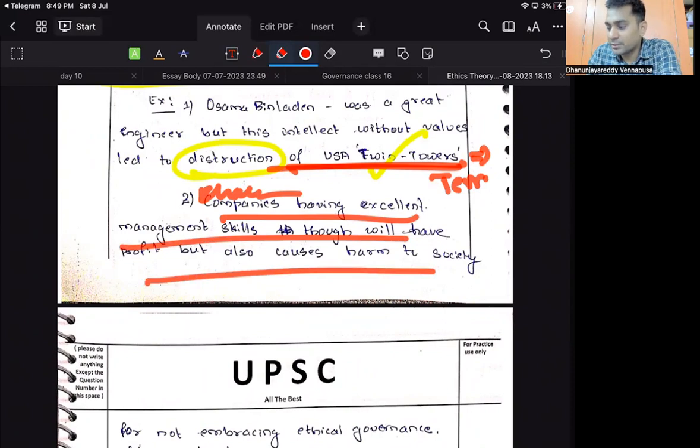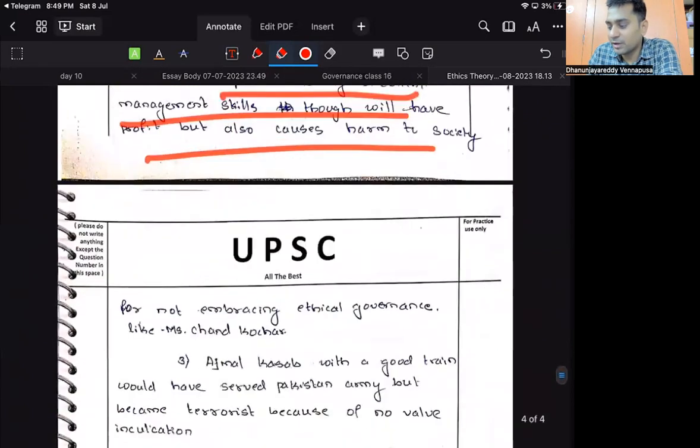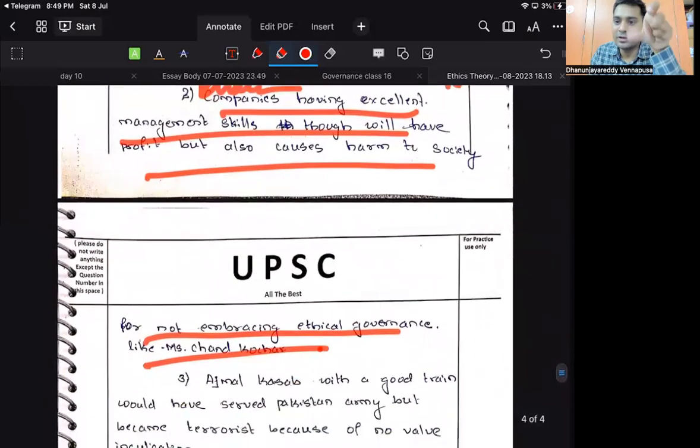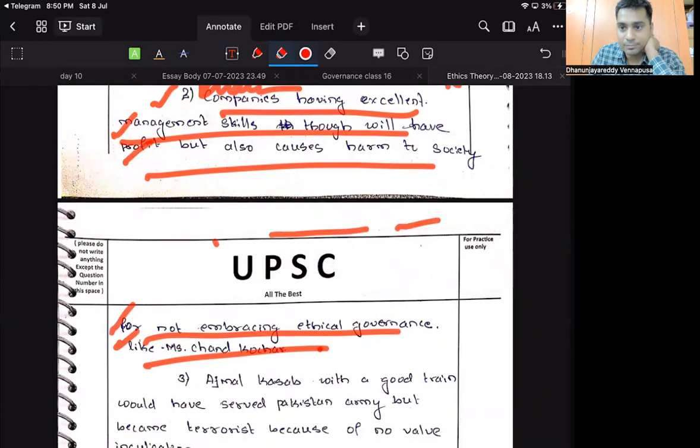Companies having excellent management skills. Where is the full stop? You have written the entire thing in one sentence. Now 5 lines you have written without any full stop, means grammatical errors are bound to happen. They will ingress without our knowledge. How can you write 5 lines without any full stop in the middle? I already said don't extend your sentence beyond 4 words. That is the reason why grammatical errors will come. Even if I write 4 sentences also, my grammatical errors will come there.